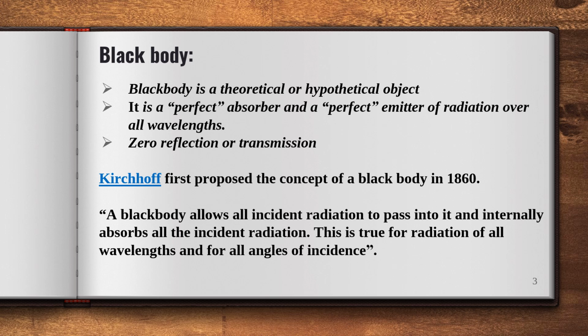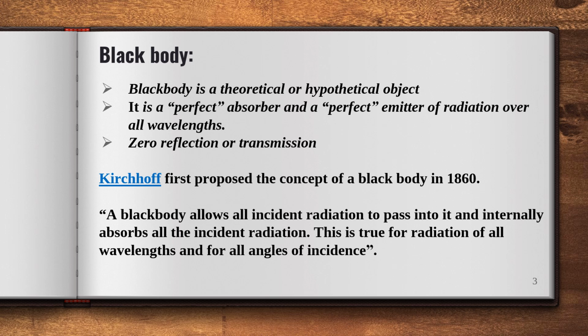A black body has zero reflection and zero transmission, because there is no reflection at any wavelength of radiation absorbed by the black body. That's why it is treated as a perfect emitter and perfect absorber. Generally at absolute zero temperature, it is ready to absorb the radiation, but at higher temperature, it is ready to emit all the wavelengths of the radiation.